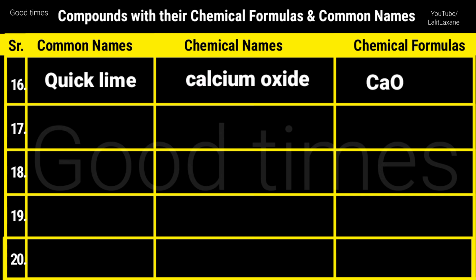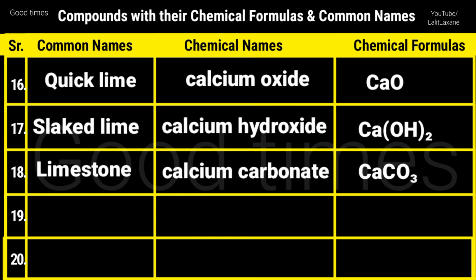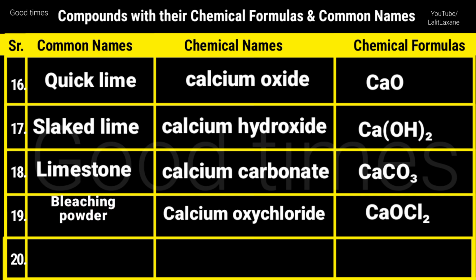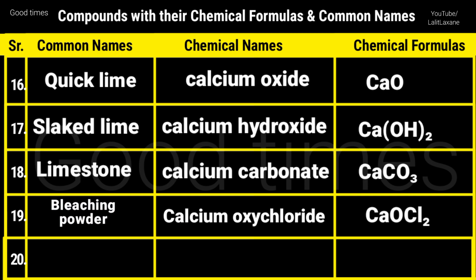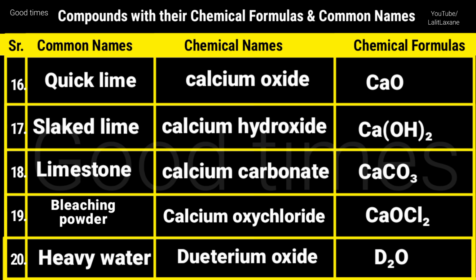Quicklime, that is chuna in Hindi, calcium oxide and formula is CaO. Slaked lime, that is calcium hydroxide, Ca(OH)2. Limestone, that is chuna patthar, calcium carbonate, CaCO3. Then bleaching powder, that is viranjak, calcium oxychloride, CaOCl2. Heavy water, that is deuterium oxide, D2O.